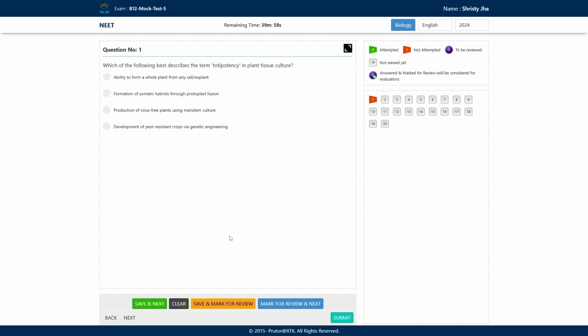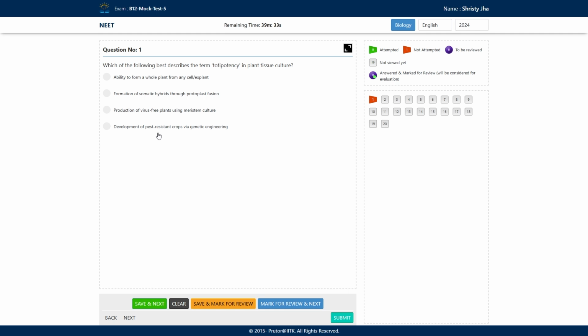So let's see the first question. The first question says: which of the following best describes the term totipotency in plant tissue culture? So they are asking us why the term totipotency is used in plant tissue culture, what its importance is, and what it describes.